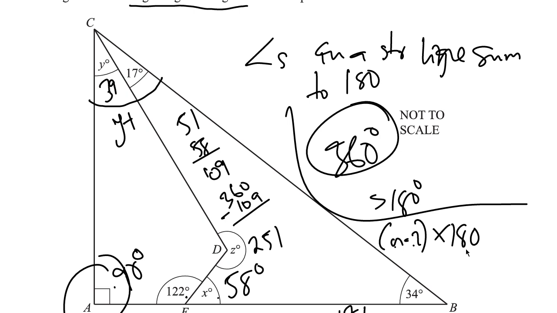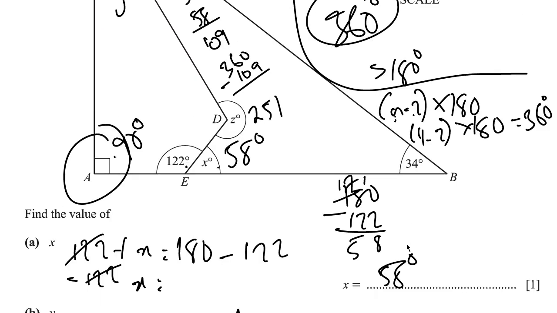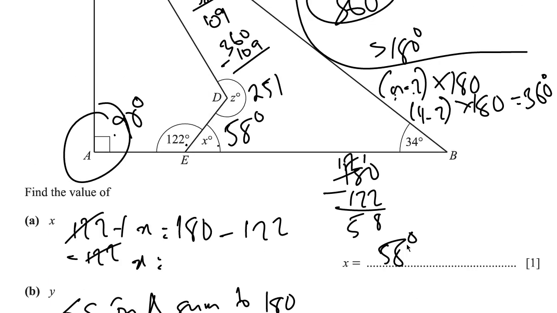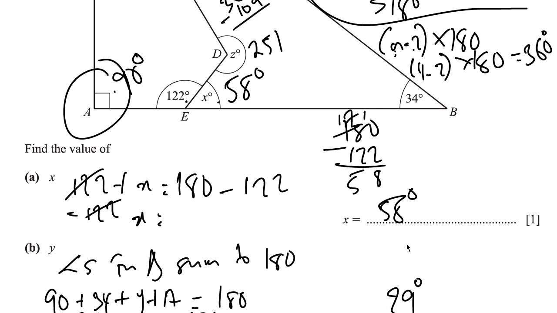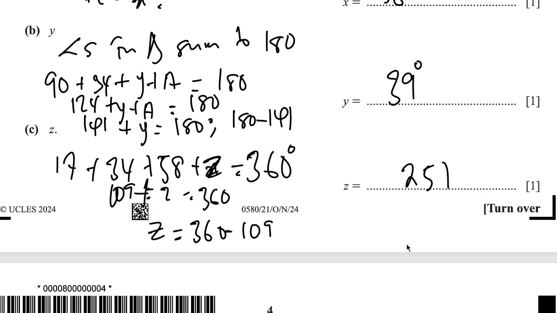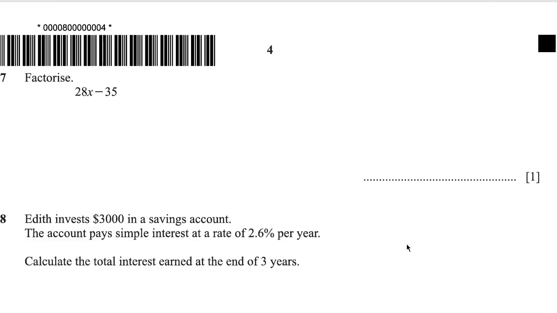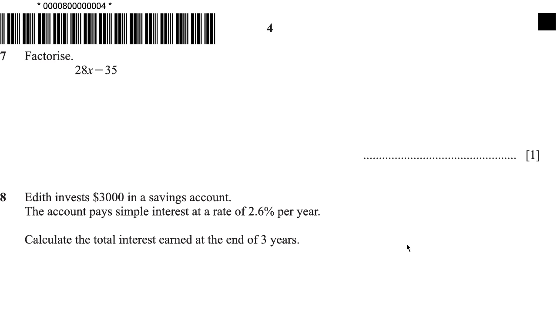That's why it's 180. Then for a quadrilateral, if we substitute 4 here, that's 4 negative 2 times 180, so 2 times 180 is 360. If it's a pentagon, it's going to be 5 negative 2, which is 3, and 3 times 180 is 540 degrees. You get that? So in case the question brings up a shape that has more than 4 sides, you could infer the total angles that you would sum to get any values they want you to get, right? So question 7 says, factorize 28x negative 35.